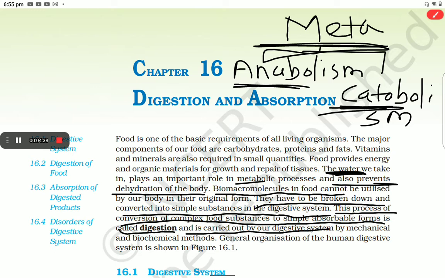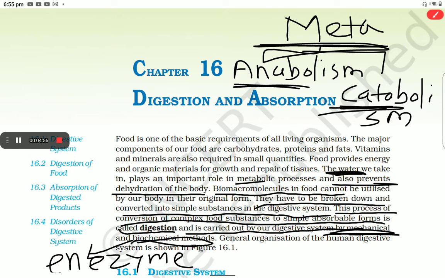It is carried out by our digestive system by mechanical methods. Here the mastication means chewing of food or churning of food in the stomach, and biochemical methods means the involvement of enzymes, which are essential in our digestive system, and they are pH specific.